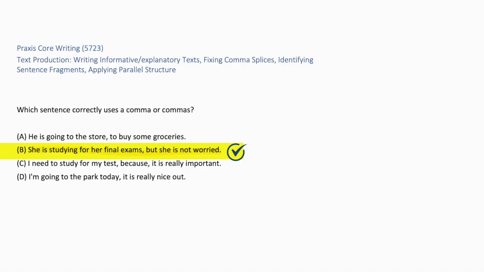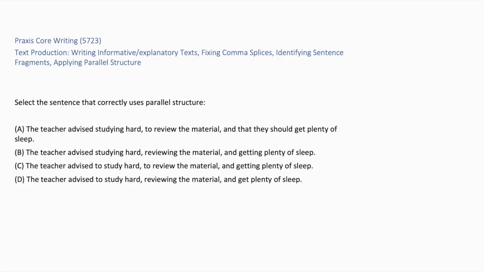Select the sentence that correctly uses parallel structure. A. The teacher advised studying hard to review the material and that they should get plenty of sleep. B. The teacher advised studying hard, reviewing the material, and getting plenty of sleep. C. The teacher advised to study hard, to review the material, and getting plenty of sleep. D. The teacher advised to study hard, reviewing the material, and get plenty of sleep.